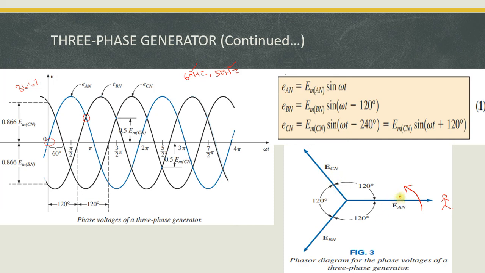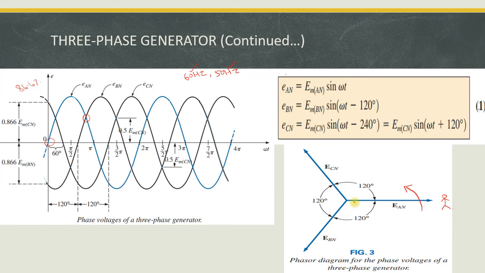So each phase sequence has 120-degree phase shift. So initially EAN, which is equal to EM, the peak value, into sin omega t. The next sequence is EBN and it is 120-degree lag, so we put minus 120. Similarly, ECN is equal to EM into sin of omega t minus 240.